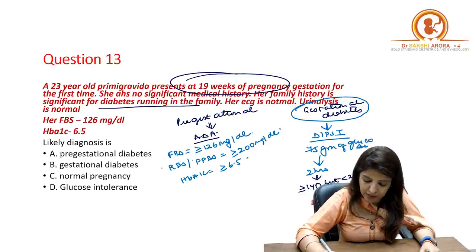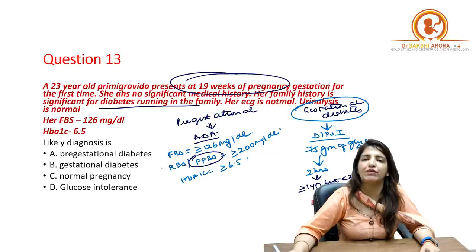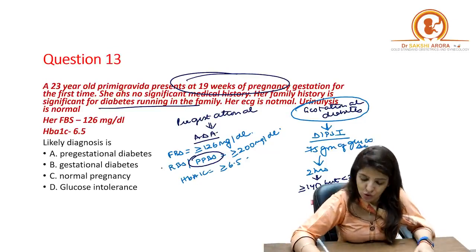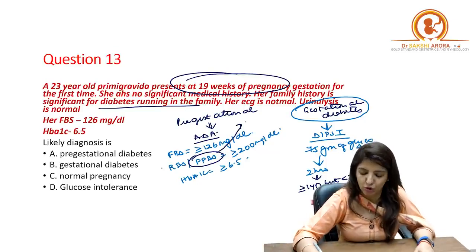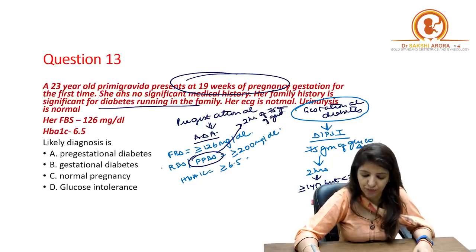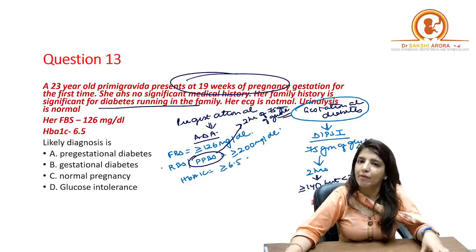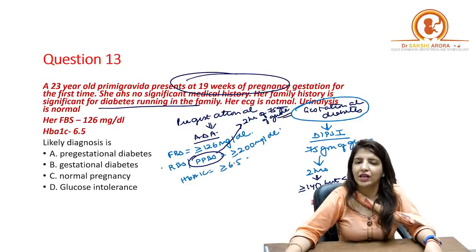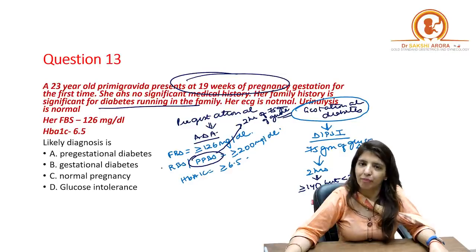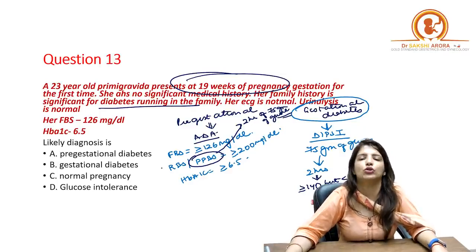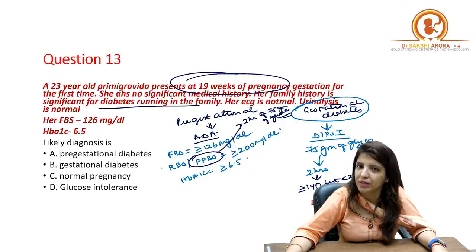Over here, when I'm saying PP level, it is postprandial level. So here also the PP level which I'm talking about is after 2 hours of giving 75 grams of glucose, right? So the American Diabetes Association criteria we follow for overt or pre-gestational diabetes is that fasting blood sugar levels should be more than or equal to 126 milligrams per dL.